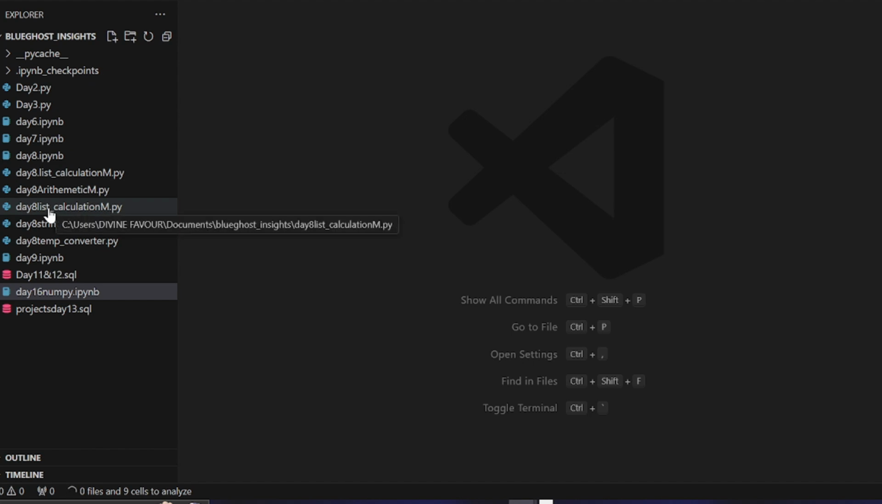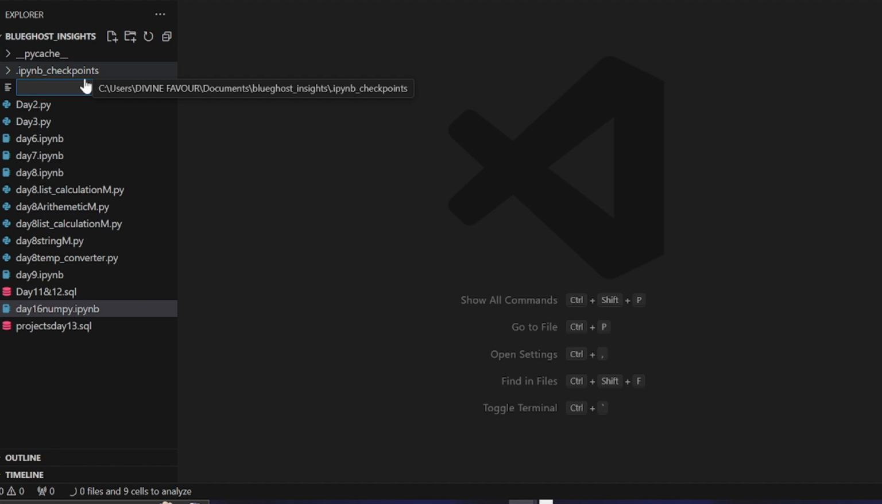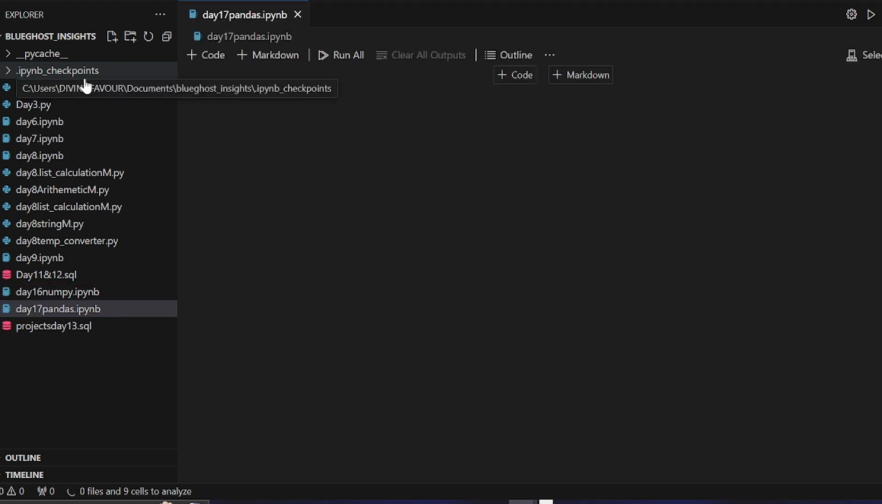If you don't know, go to our playlist. You're going to see how we've come this far, starting from day one to this extent. So now we're going to go to the next thing, which is day 17, and which is pandas. Last class we talked about NumPy. That's what you see there. Now let's go straight to day 17, and day 17 is pandas.ipynb. Hit enter. So we have all these things situated here.